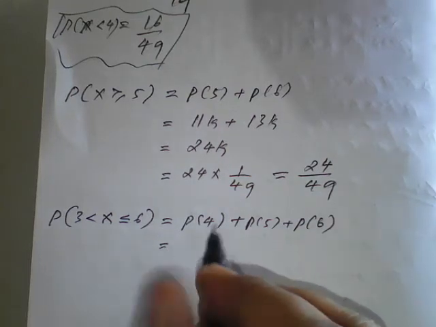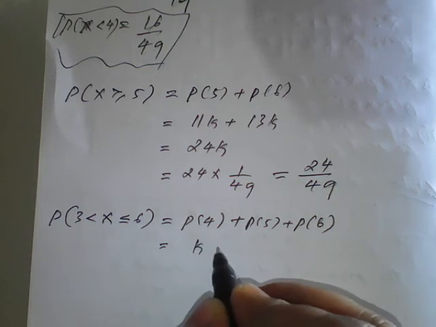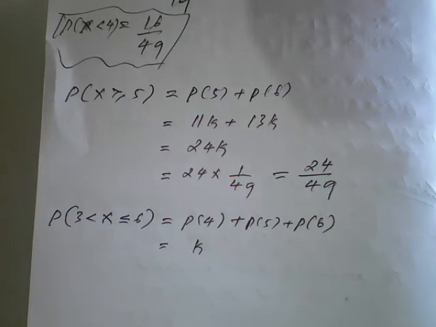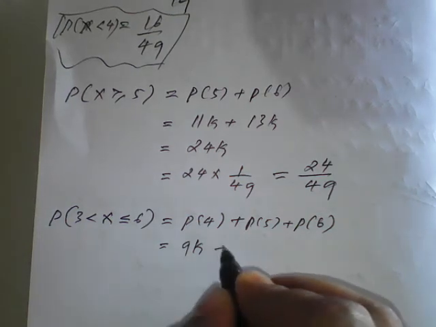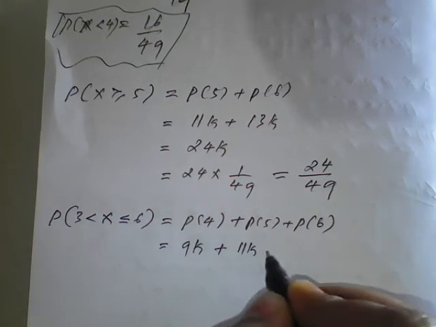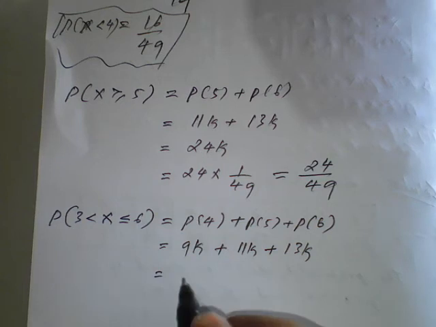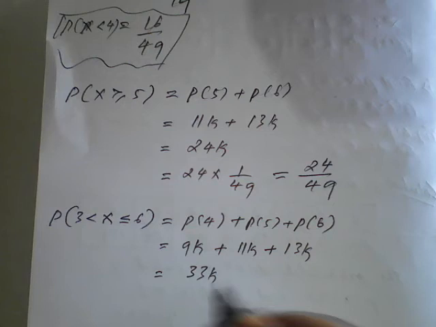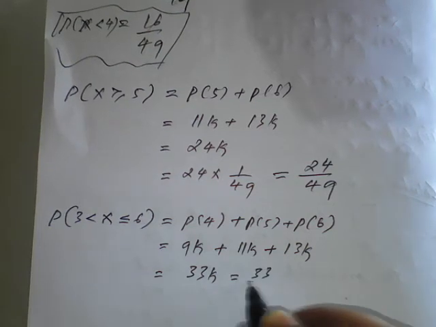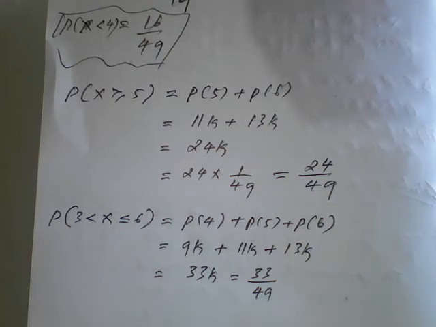So p of 4 from the table is 9k, p of 5 is 11k, and p of 6 is 13k. The addition of 9 plus 11 plus 13 is 33k, which is nothing but 33 upon 49, because the k value is 1 upon 49.